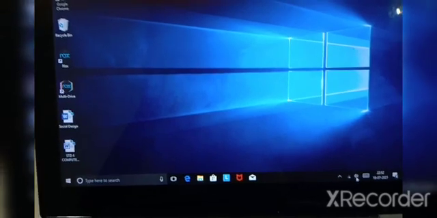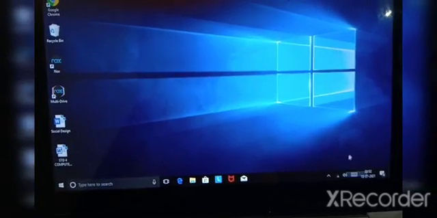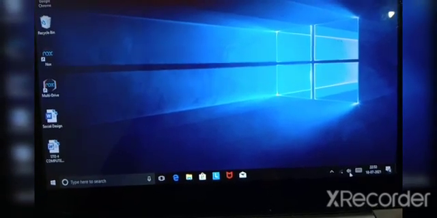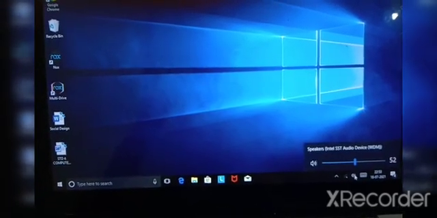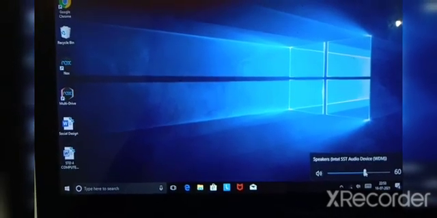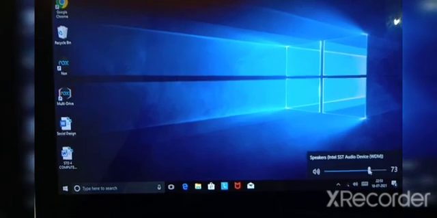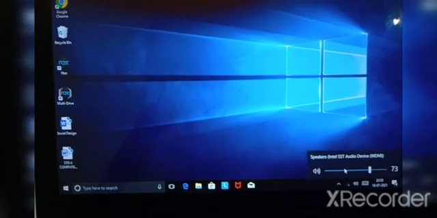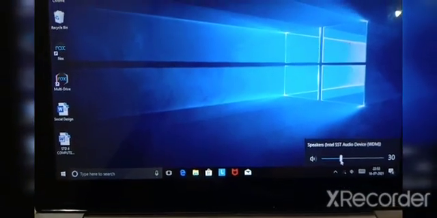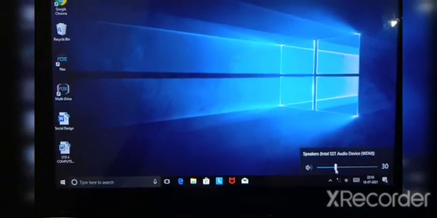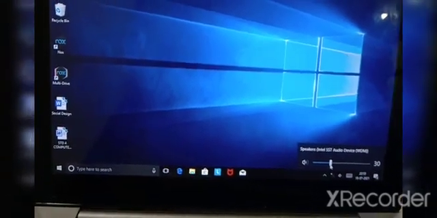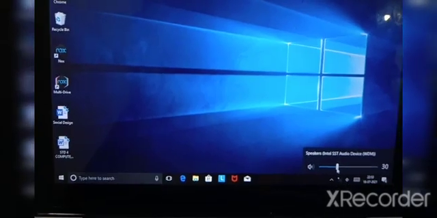Here on the taskbar you can see the volume icon. Can you see my cursor? This is the speaker volume icon. See, you can increase or decrease the volume. Now it is 60. You can increase it more. You can decrease it by clicking here. This way you can set the volume of your computer, of your device. Understood, children? So here we have completed our lesson number 3.